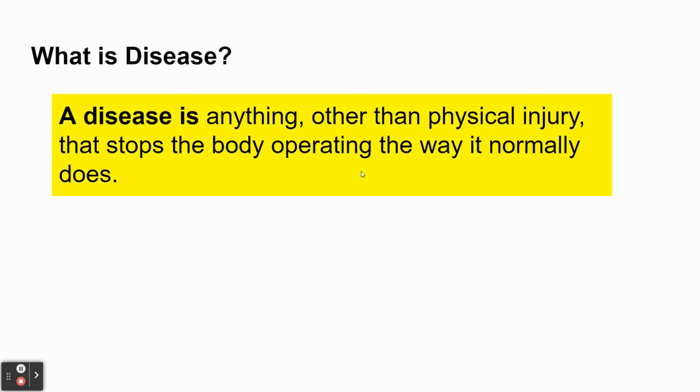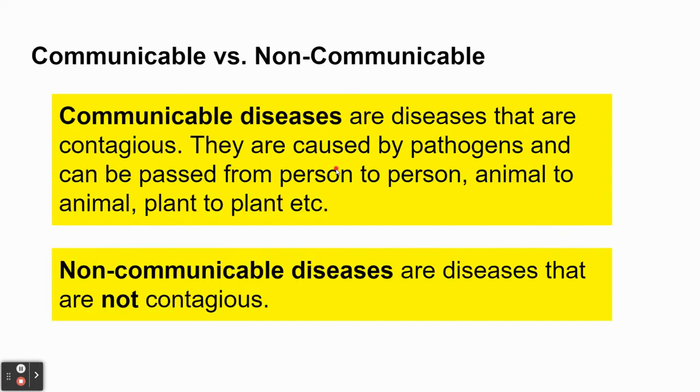So a disease is anything that stops the body operating the way that it normally does. The one exception to that is that it doesn't include any kind of physical injury. So if you were to break your arm, technically that would stop your body operating the way it normally would. But because that would be a physical injury, that isn't classed as a disease. And we can divide diseases into two main categories.